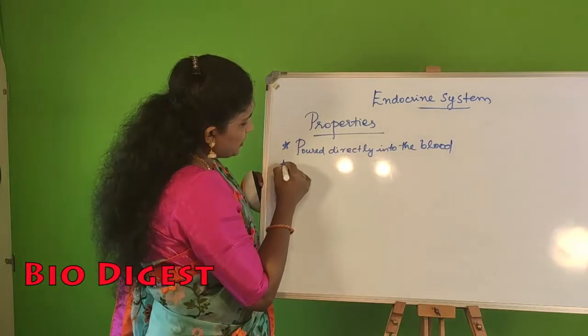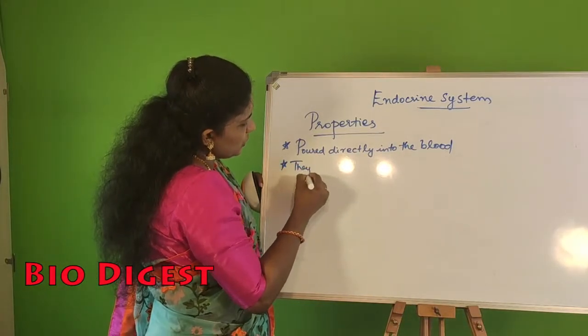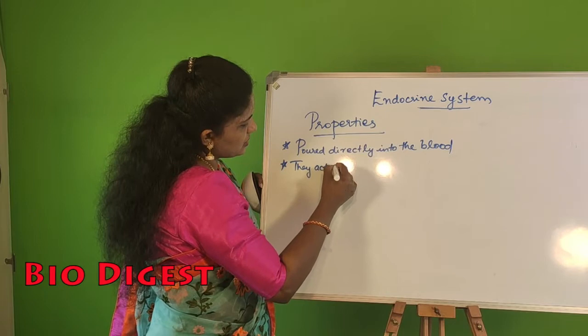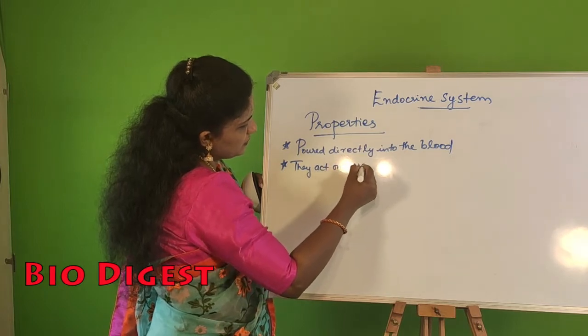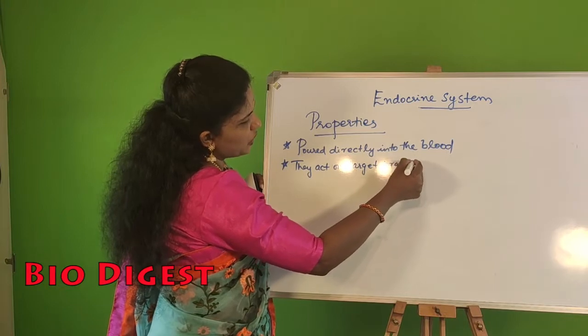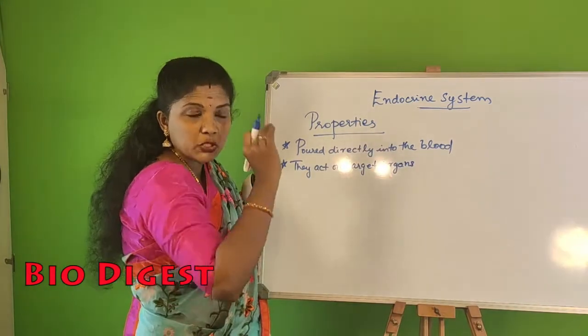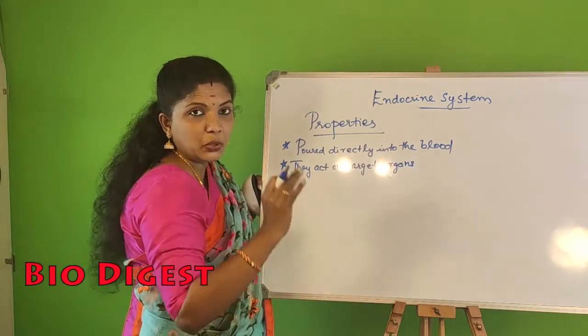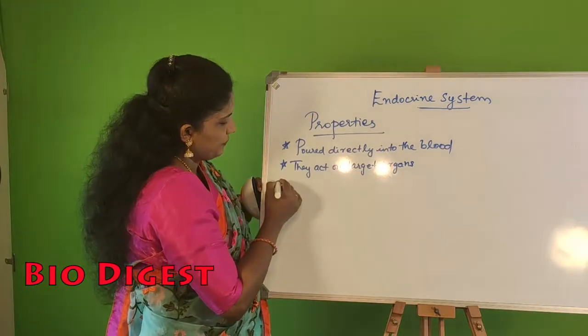What is the second property? They act on target organs. That means a specific organ only. They can act only on a specified organ or a specific organ.